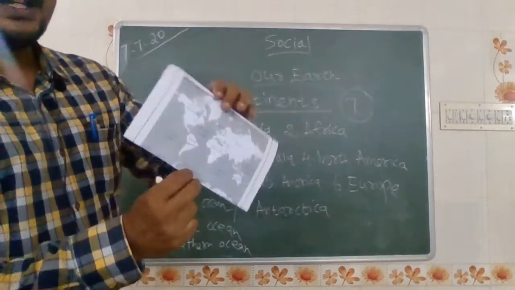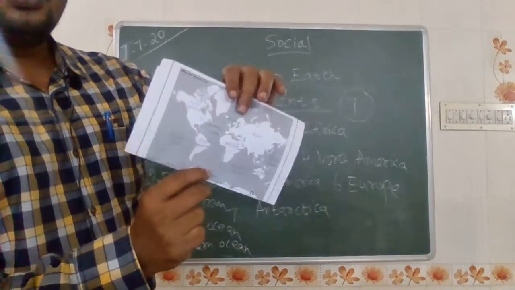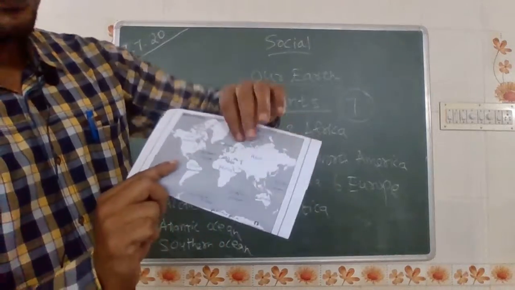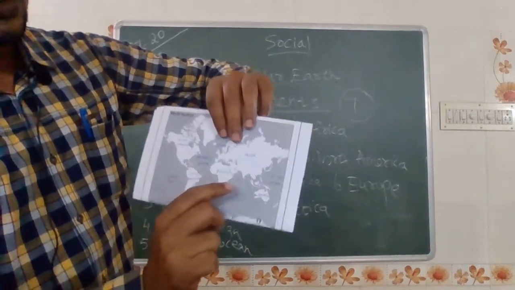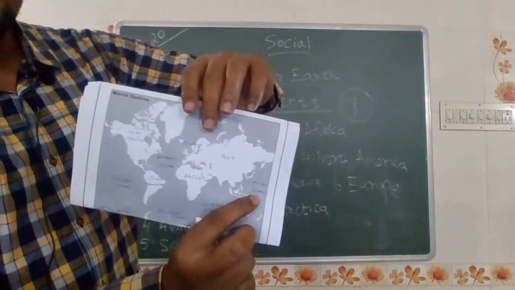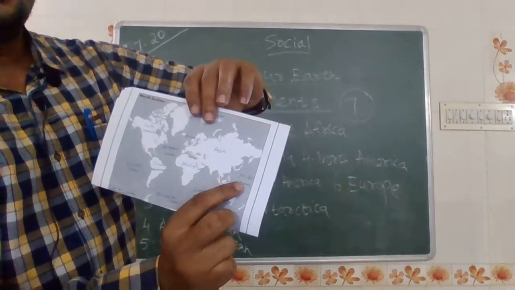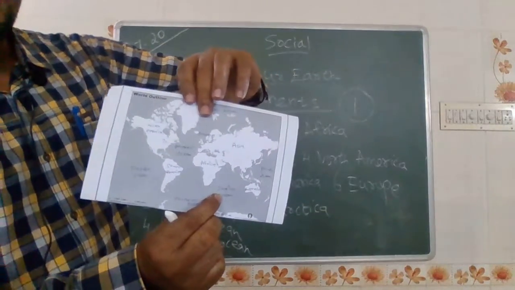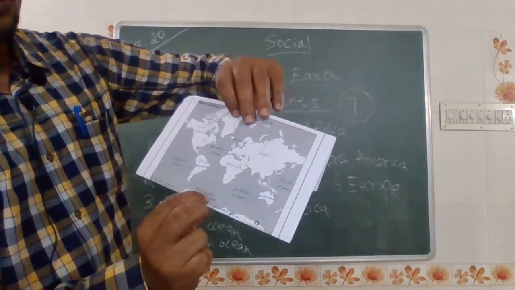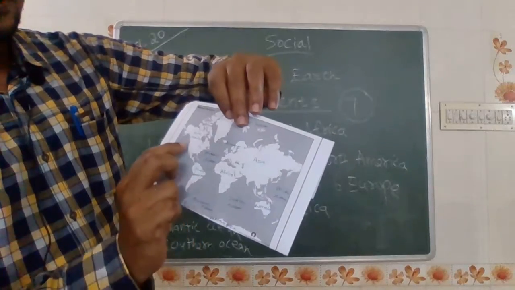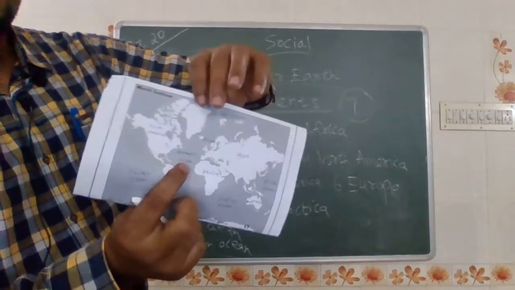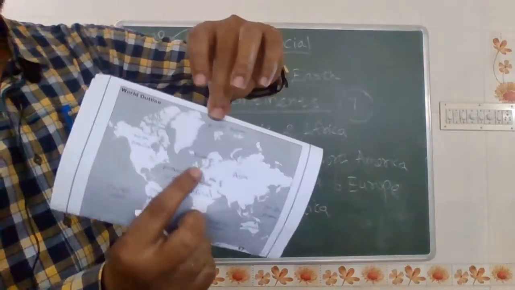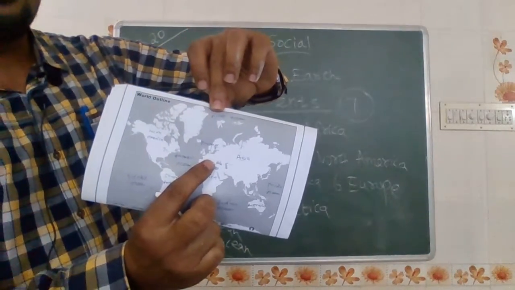And now we can look at the oceans. How many oceans? There are 5 oceans. Please look carefully and watch here. Nearby Asia there is an ocean called the Pacific Ocean. Nearby there is the Indian Ocean, and here the Southern Ocean. Near North America and South America is the Atlantic Ocean. Above Europe, the ocean is called the Arctic Ocean.